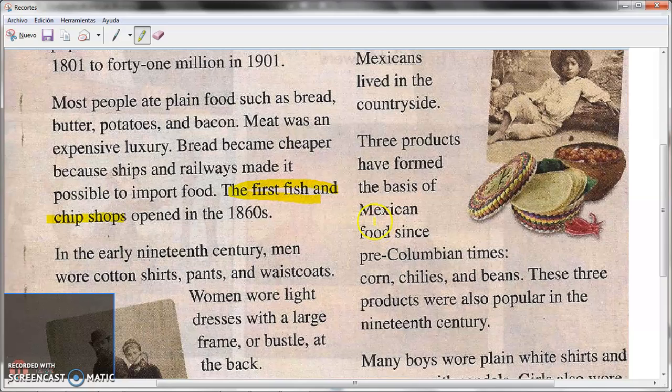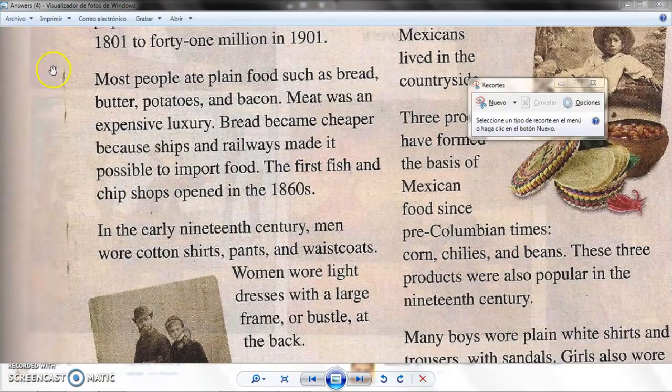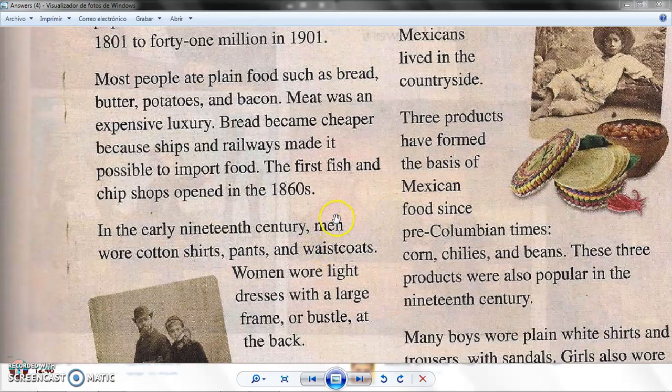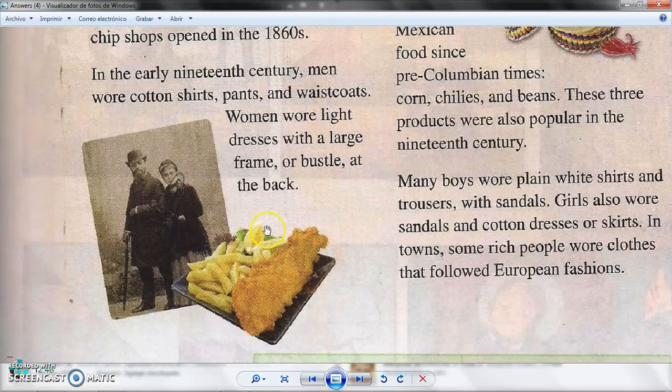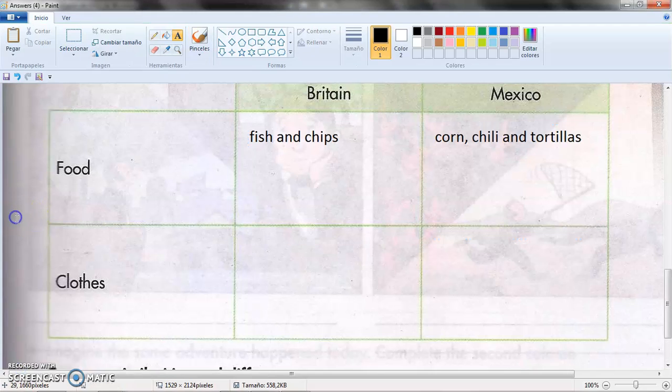And what about Mexico? Well, we have the same staples that we have now: corn, chili, and beans. So you should have something like that in your book. You're going to write, these are the fish and chips. Chips, fish. Let's write that. Fish and chips and corn, chili, and tortillas for Mexico.